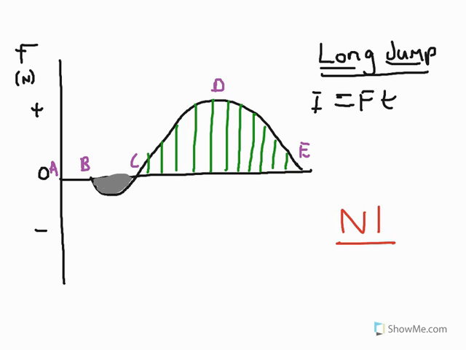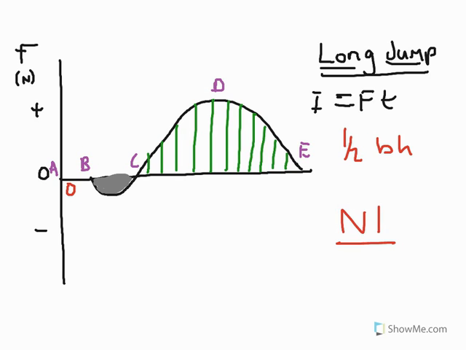We also need to remember that when we're calculating an impulse on a graph, it is the area under the curve that we calculate. So for example, the green dotted area between C and E, we could calculate this in the form of a triangle by using our old equation, half base times height, if we had values in there. But here in our first stage, of course, we have no curve from A through to B, so we have impulse being exactly 0. There is 0 net force, or 0 net impulse.